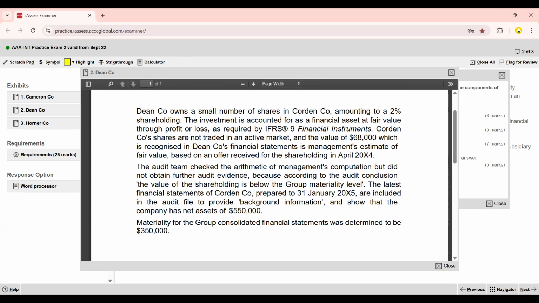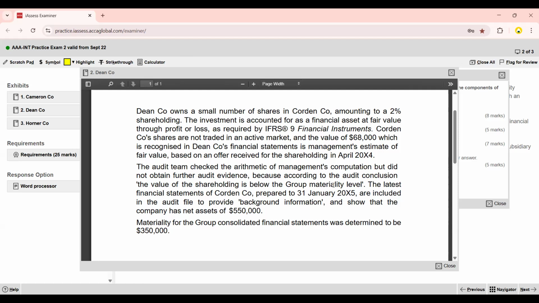The value of $68,000 recognized in Dean Company's financial statements is management's estimate of fair value based on an offer received for the shareholding in April 2004. The audit team checked the arithmetic of management's computation but didn't obtain further audit evidence. This is wrong. According to the audit conclusion, the value of the shareholding is below the group materiality level.